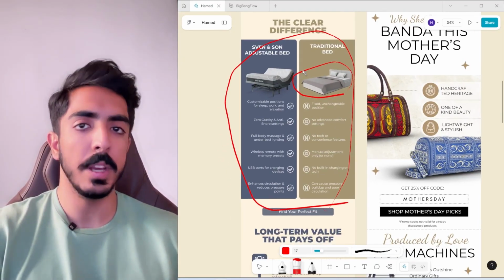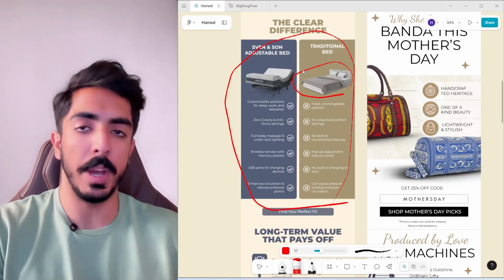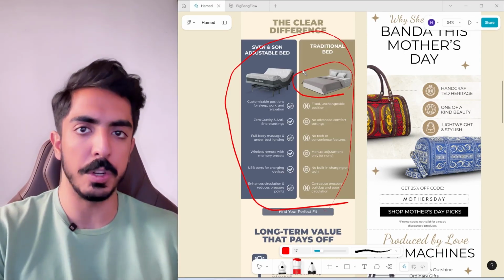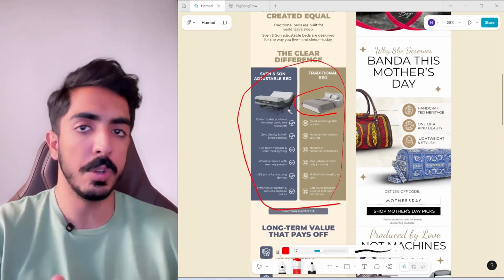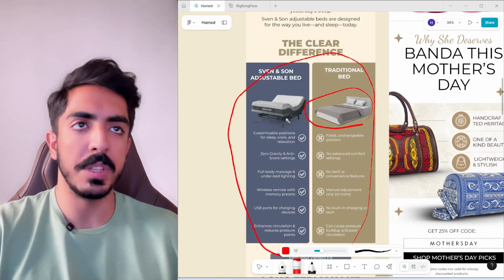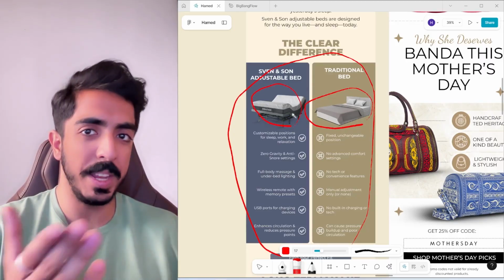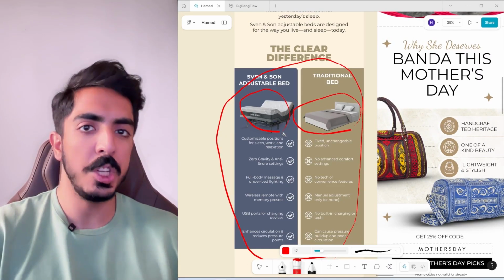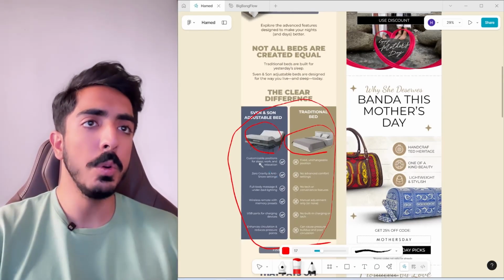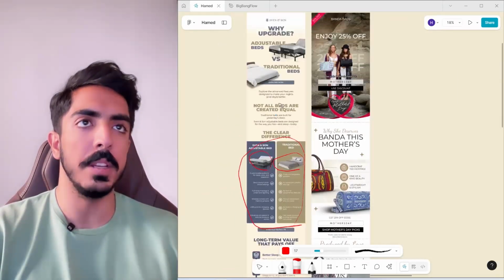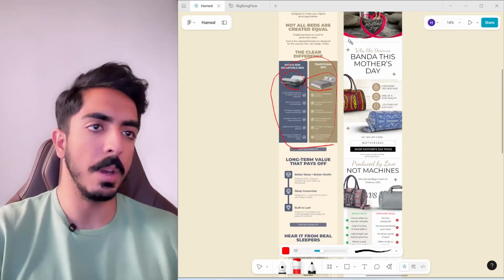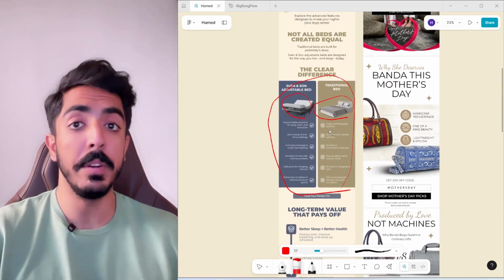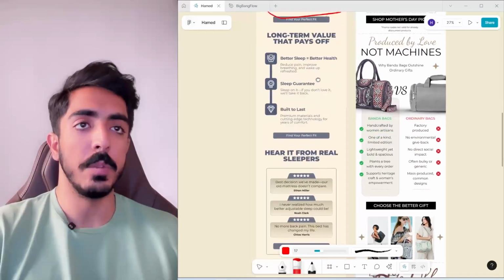Also, you can create a campaign comparing your own products and talking about how each of your products has different features, because some people might know what you're selling. For example, most of the recipients know what an adjustable bed is, and the problem is they don't know what different features each of your products on your website have. So you can use these kinds of graphics and these types of emails to overcome the objections and talk about different features of your products and compare them with competitors or general solutions.